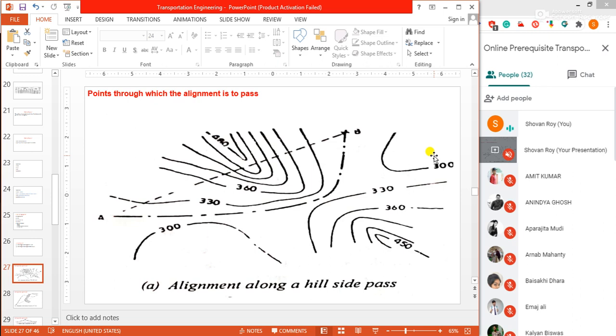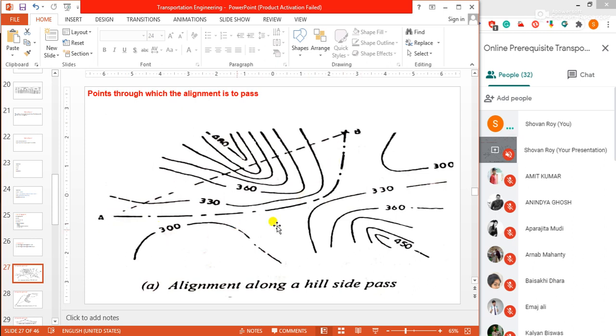The suitability of these alternatives depends on many other factors like the topography and site conditions and cost considerations. This figure shows how the straight alignment AB is deviated along the hillside pass, thus avoiding a tunnel or heavy cutting.